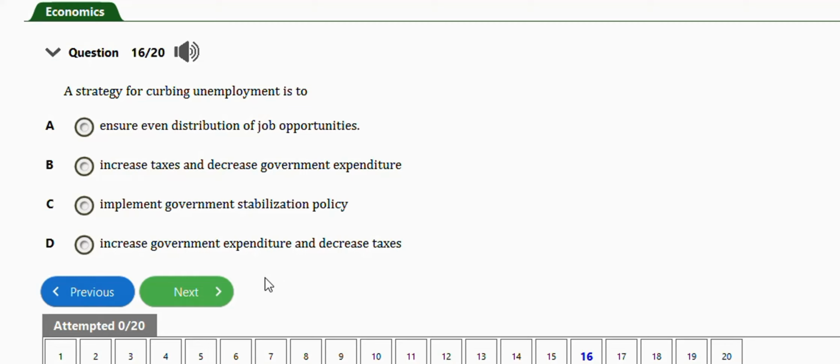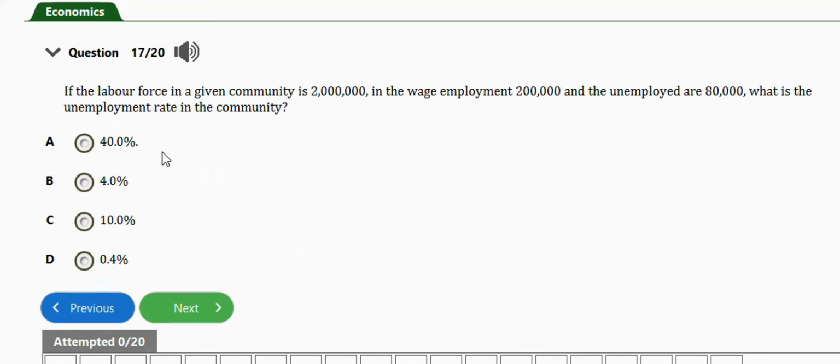Okay, the next question is this one. It says, if the labor force in the country community is 2 million, in the wage employment 200,000 and unemployed are 80,000, what is the unemployment rate in the community?